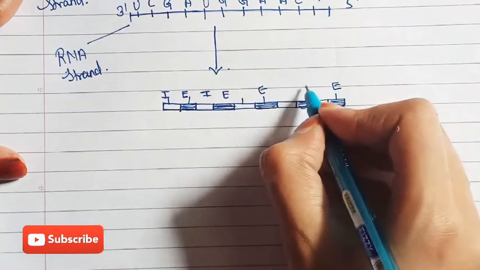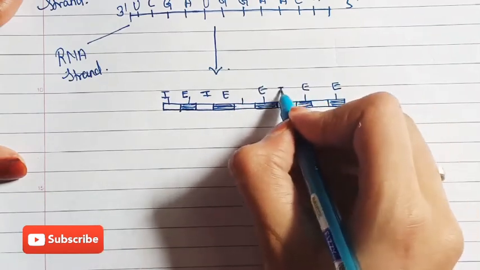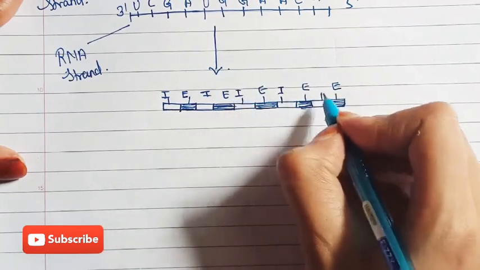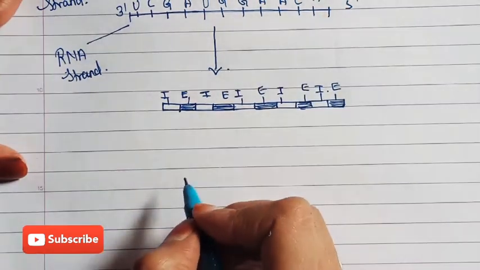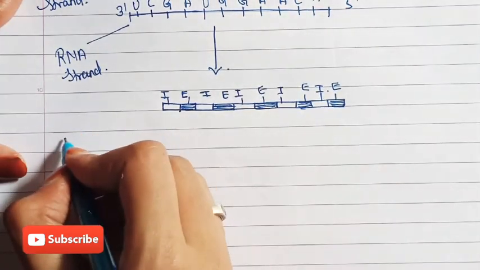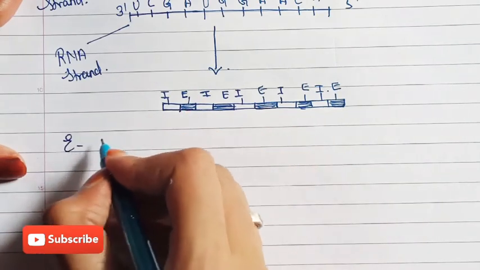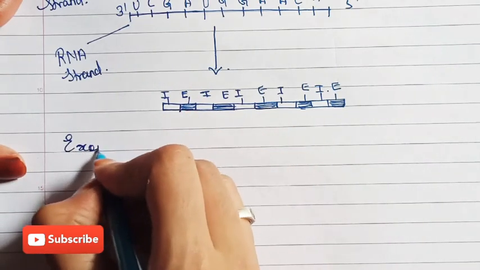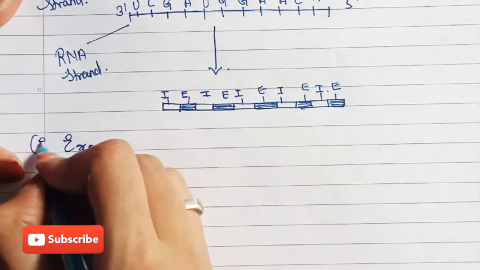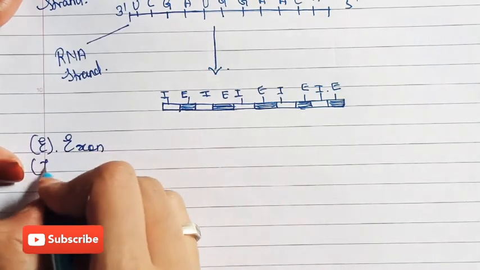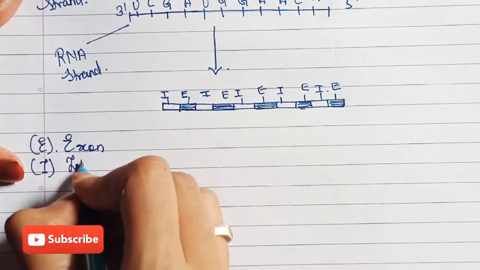Now, what is the function of exons and introns? Introns are non-coding regions and exons are coding regions. The darker part, E, is an exon, and I means introns.